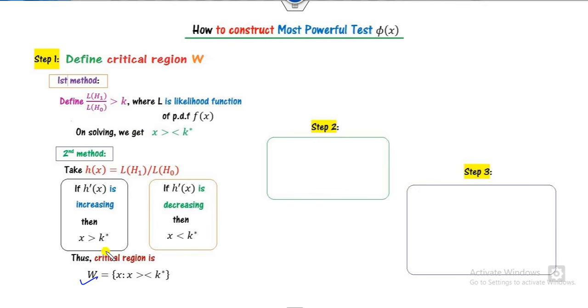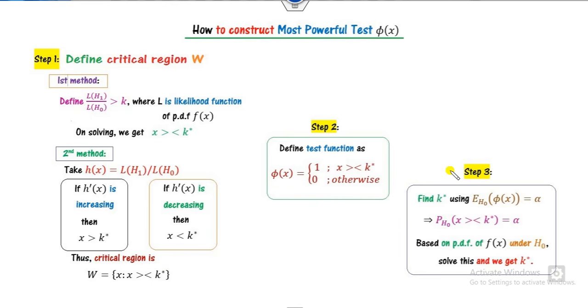And hence the critical region will be, if this is the condition, then it's greater than k star. If this happens, then it's less than. This is the first step, that is the construction of the critical region. After construction of the critical region, we can define the phi based on this. If it is a continuous random variable, then it's only greater than. Otherwise, gamma for the discrete case also. In step number 3, we can find the value of k star with the help of this expected value.